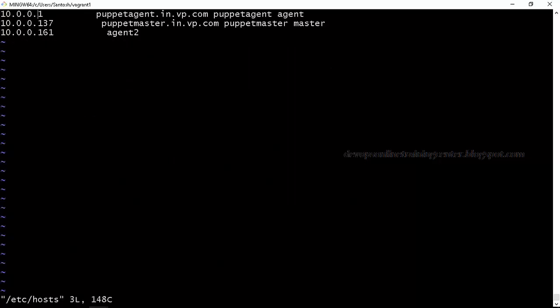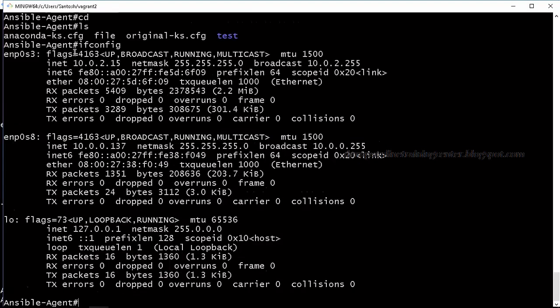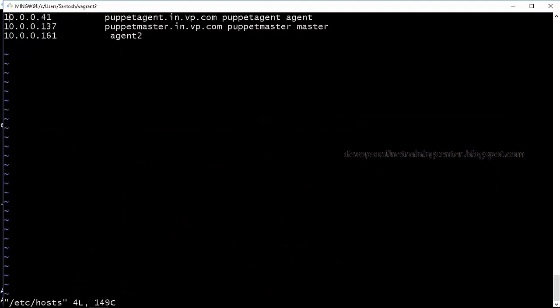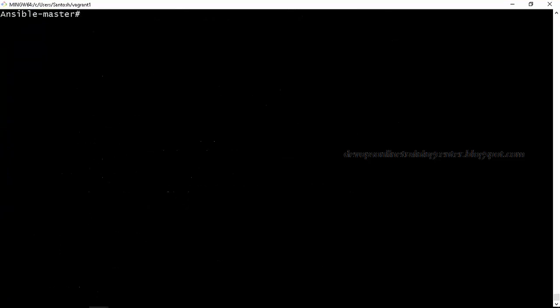This should be 137. This should be 41. The same way on the agent, I need to interchange 137. It should be 41. It was running on the same machine. It was running on the master.